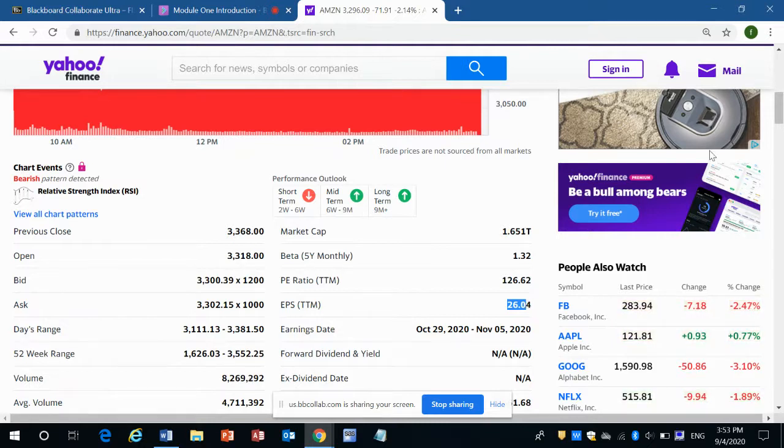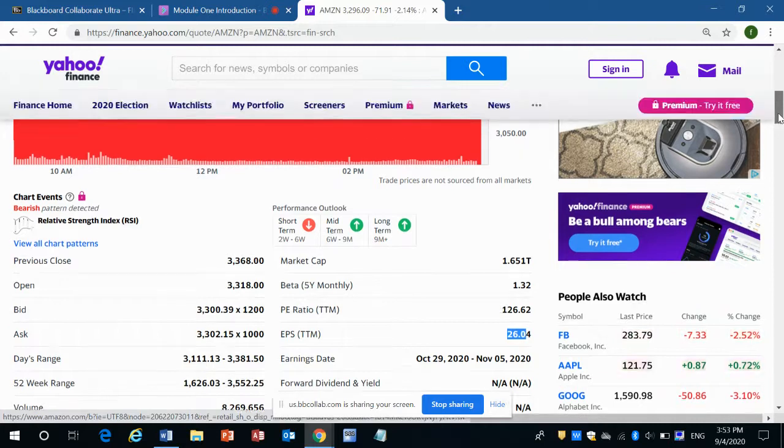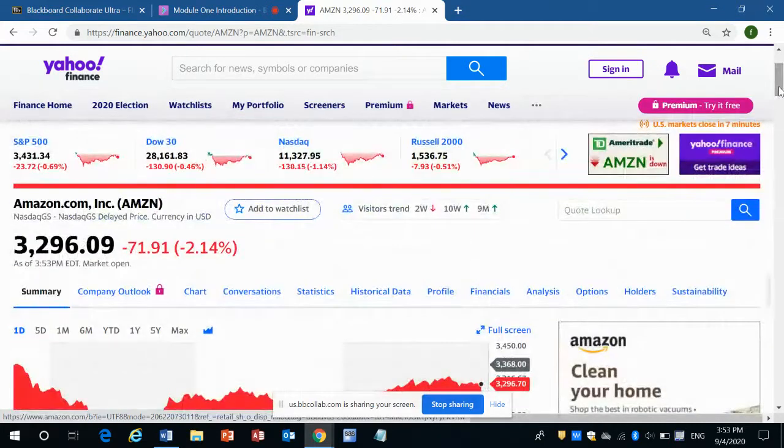But look at the stock price. The stock price of IBM is only about $120, while Amazon is 3,294. That is more than 10 times, like 20 times, the IBM stock price.